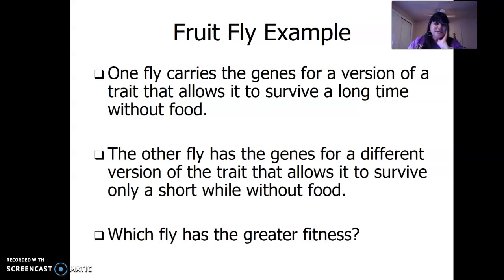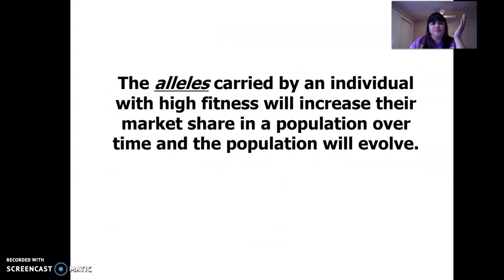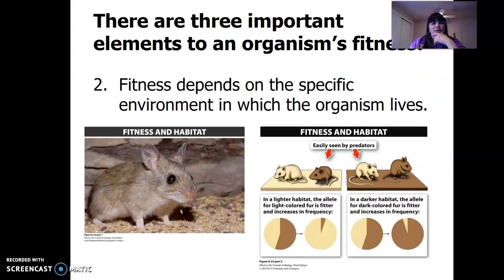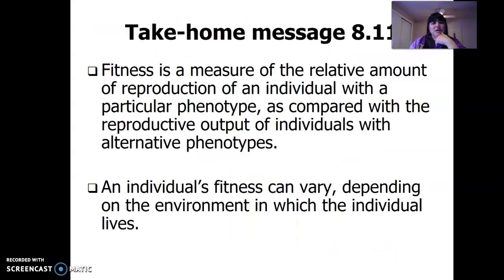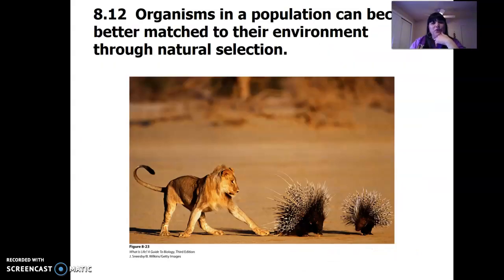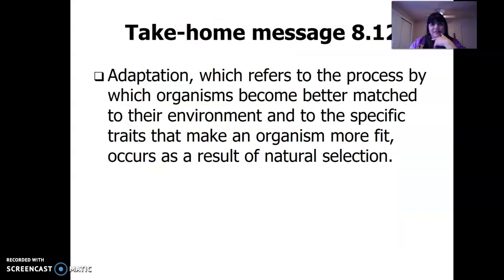Fruit flies, right? I don't like the fruit fly example because it was in the lab. It was artificial. So that's not a good example of natural selection. All right, so they give more examples of fitness and being fit. So, organisms and populations can become better matched through natural selection, and we see that.